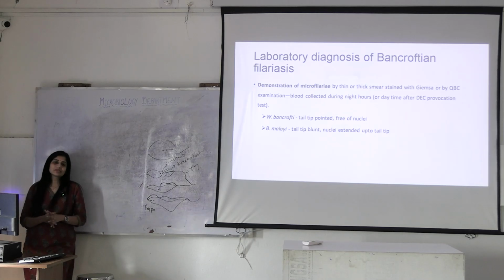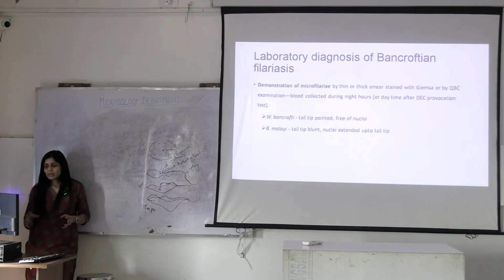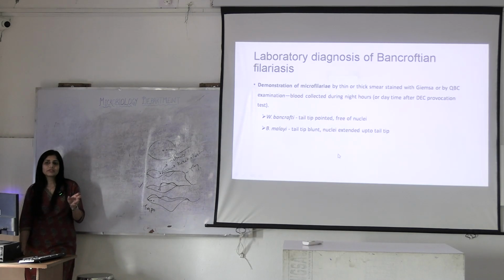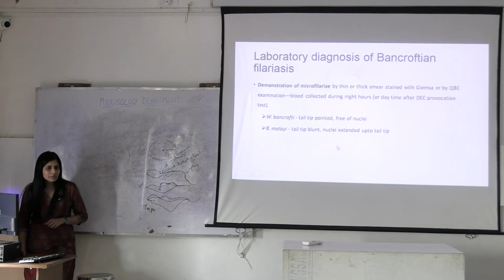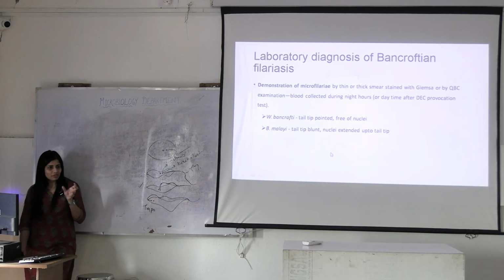But does that mean the person is free of filaria? No, it can happen that they're released into the bloodstream after you give them some stimulation. What is that stimulation? You give the patient diethylcarbamazine. After giving this drug, these microfilariae are shed into the blood, and then you can find them within 1 hour. After you perform PBS, you can find them in the blood. Okay, because their release is dependent on their species. Sometimes it's nocturnal, sometimes diurnal.